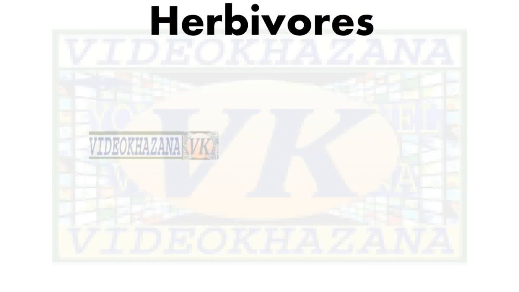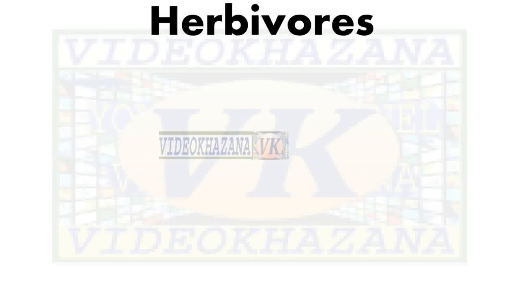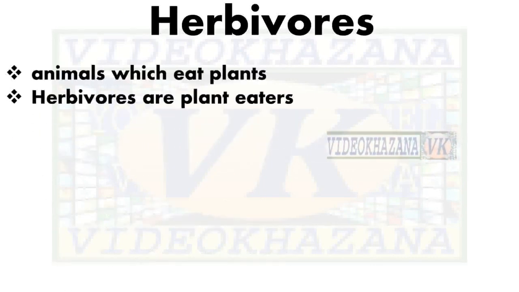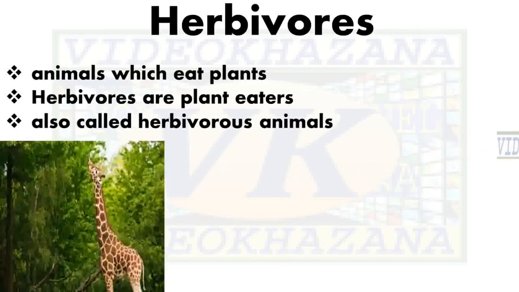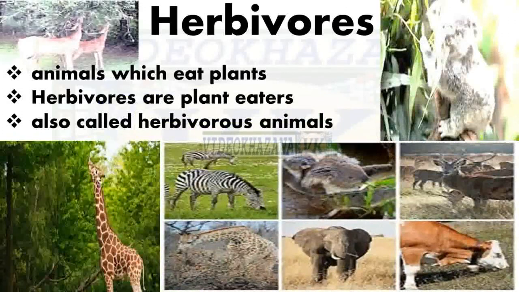Means they are plant eaters, and we can also call them herbivores animals like giraffe, zebra, rodents, elephant, cow, deer, etc. Some more animals may be herbivores, but these are the basic features of herbivores, plant eaters. They are only plant eaters.